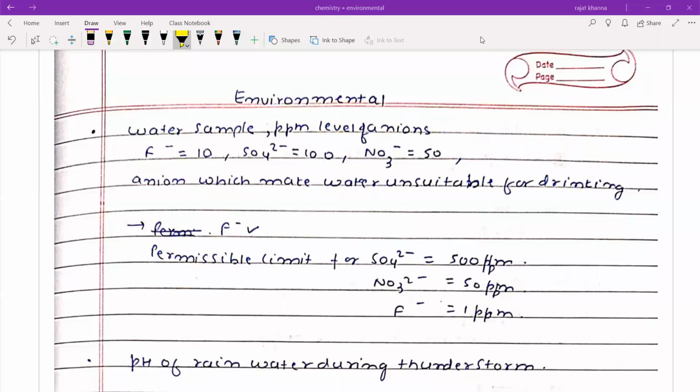So in this video, we are going to cover all the PYQs of environmental chemistry from 2002 to 2021. So let's start. Here we are given a water sample in which the ppm level of various anions is given as chloride, sulfate, and nitrate, and we have to find out which anion will make water unsuitable for drinking. We know that the permissible limit for sulfate is 500 ppm, nitrate is 50 ppm, chloride is 1 ppm. So of course fluoride will make water unsuitable for drinking.